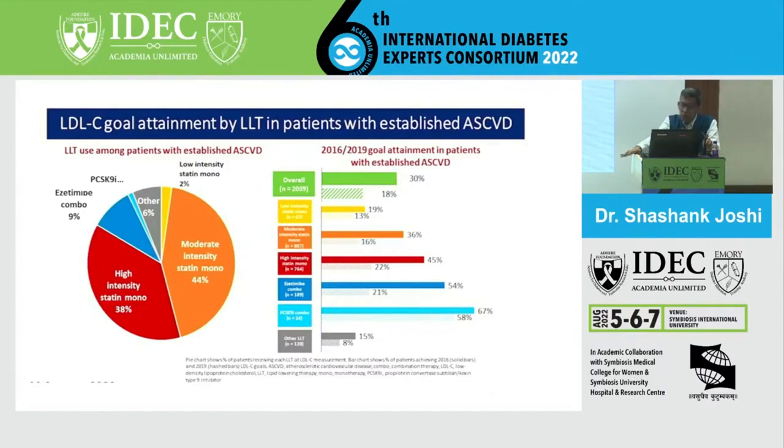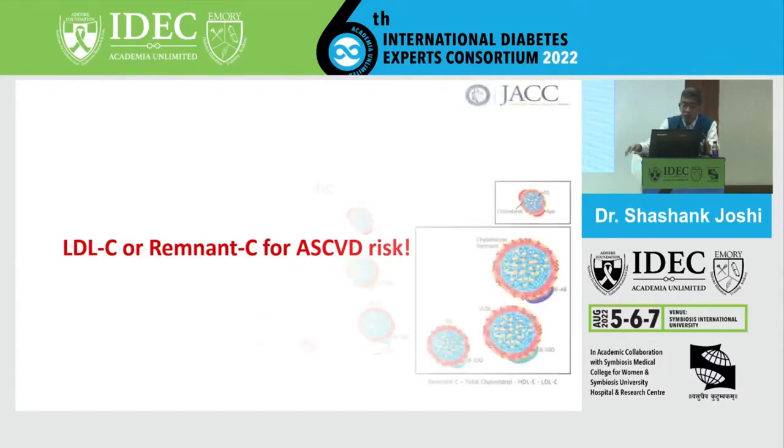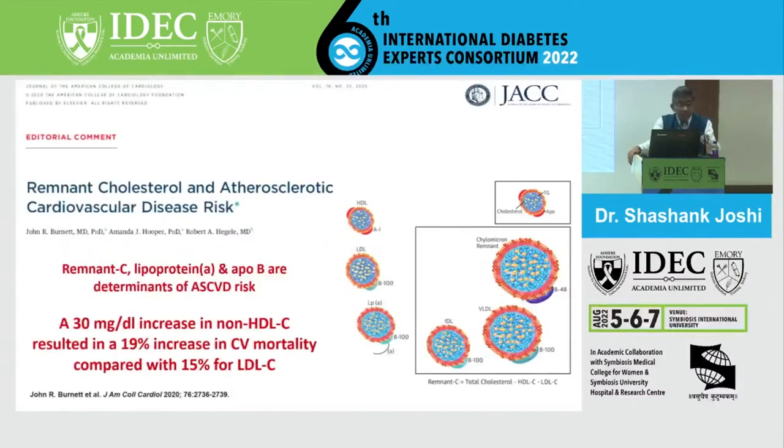And even if you achieve the 2016 goal, the 2019 goal, with established atherosclerotic cardiovascular disease, you will still see a residual risk. You can see the data here on the slide, ranging from 8% to 67%. So it's a very big cluster there. What is responsible for it? Is it the triglyceride? Is it the LDL cholesterol? Is it the remnant cholesterol which is driving that atherosclerotic vascular risk? And that data is now available.